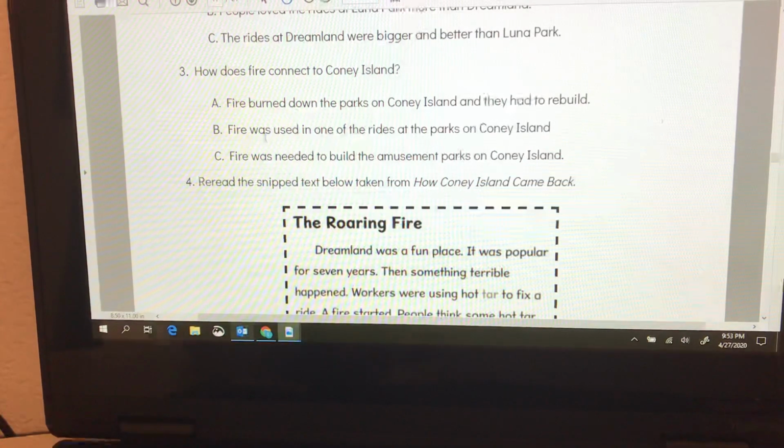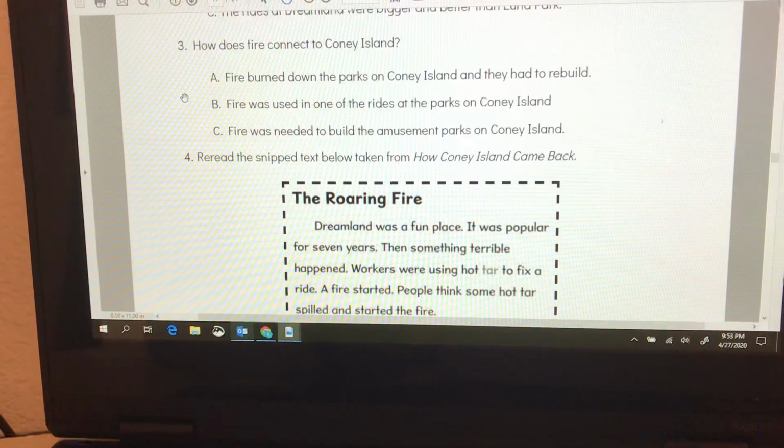B, fire was used in one of the rides at the parks on Coney Island? Or C, fire was needed to build the amusement parks on Coney Island? Go back to the text to find out how fire and Coney Island connect.